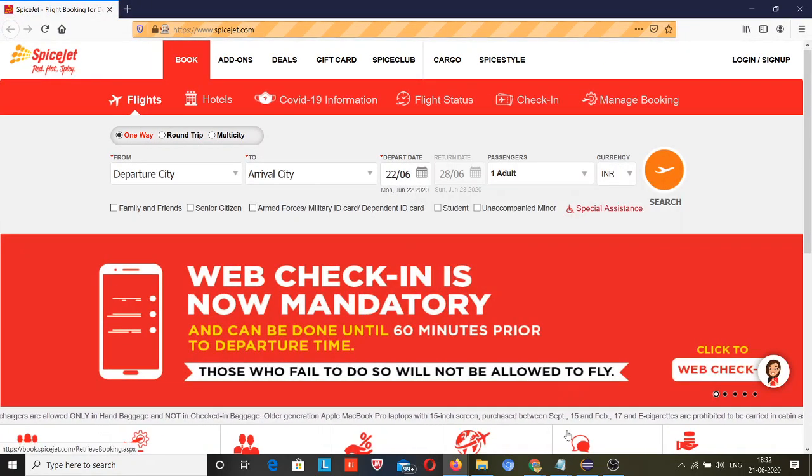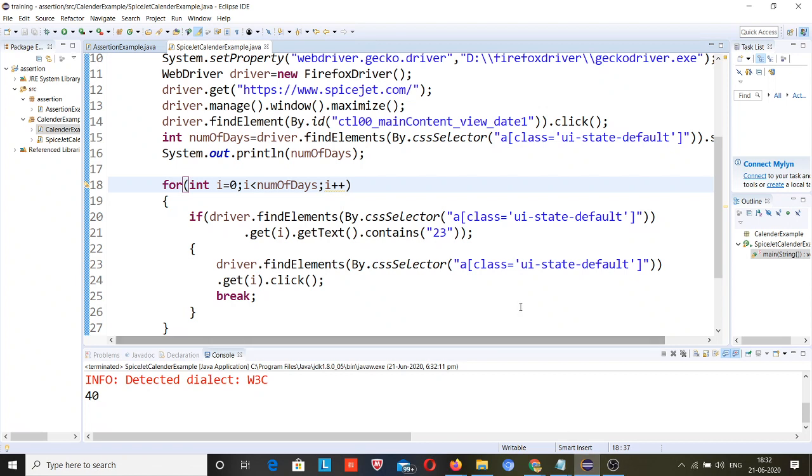No, something I have done incorrect, that's why it's doing like this. I don't think that this was the 0. So I am telling here that you need to click when you check if the 23 driver dot find elements.